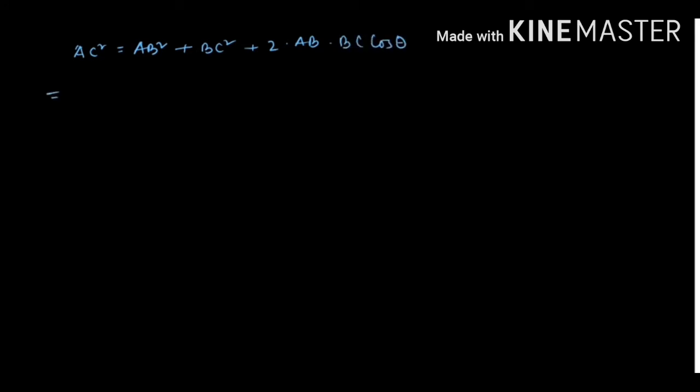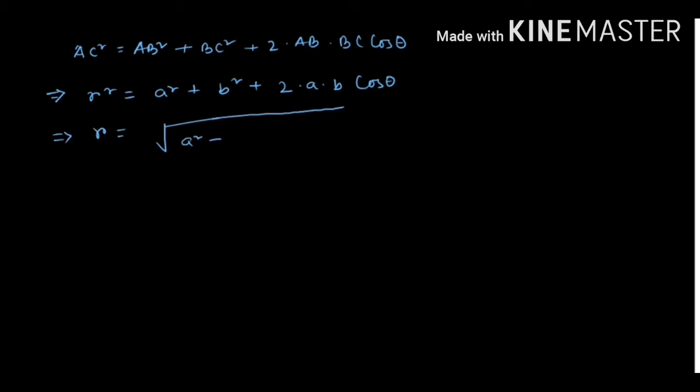Now what is the magnitude of AC? It is R. So R square equal to A square plus B square plus 2AB cos theta. Here we are taking only the magnitude. So R equal to under root A square plus B square plus 2AB cos theta. So this is the magnitude of the resultant vector.